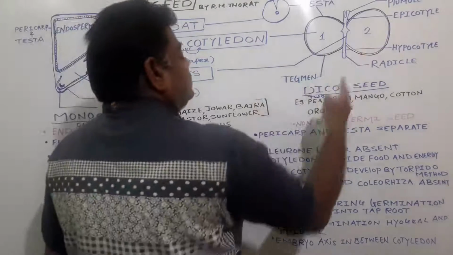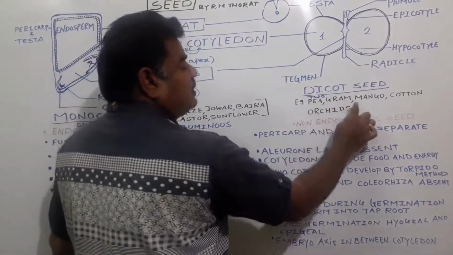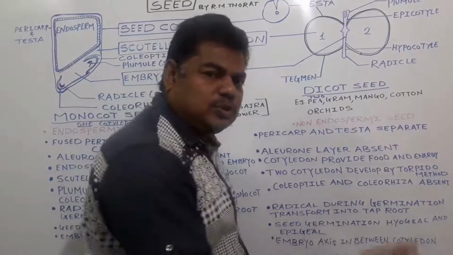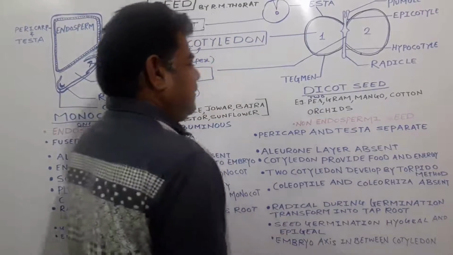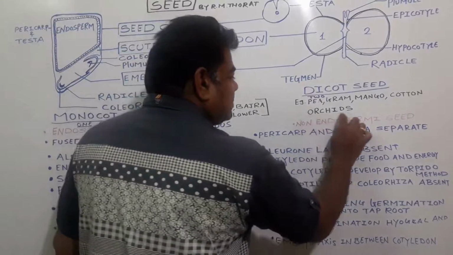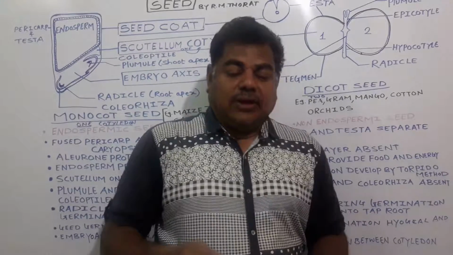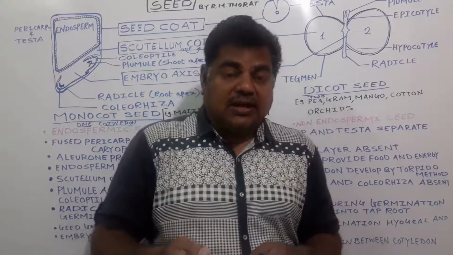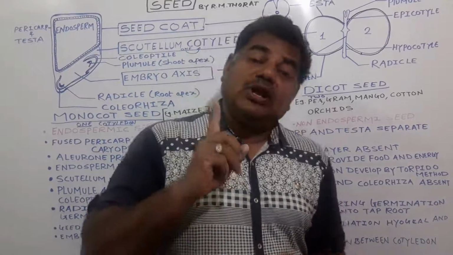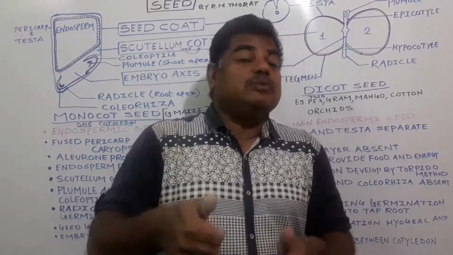Now, dicot seeds, for example, Pisum sativum, that is pea, gram, then mango, cotton, Butea monosperma. Like this, so many examples show the dicot seed. But one example is there, that is the orchids. Orchids are monocots, meaning in all monocots endosperm is present, but only one exceptional case is there, that is the orchids. Though it is a monocot, endosperm is absent.